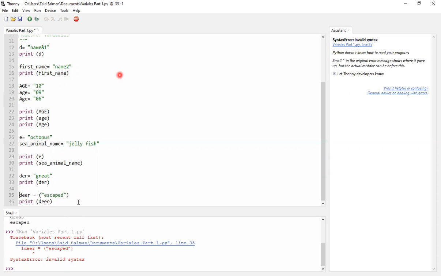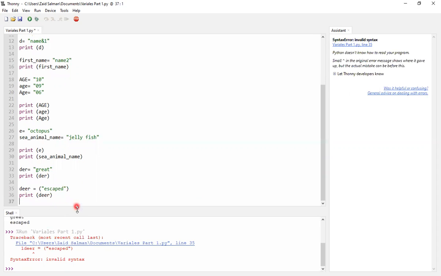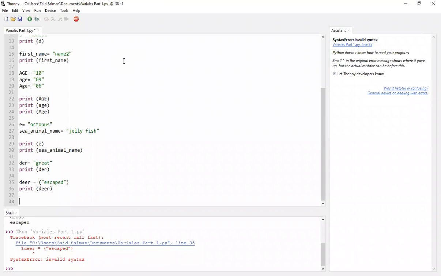So that's one thing. Variable names can be alphanumeric. They can have underscores, but just be careful that you don't have a number at the starting of your variable name.